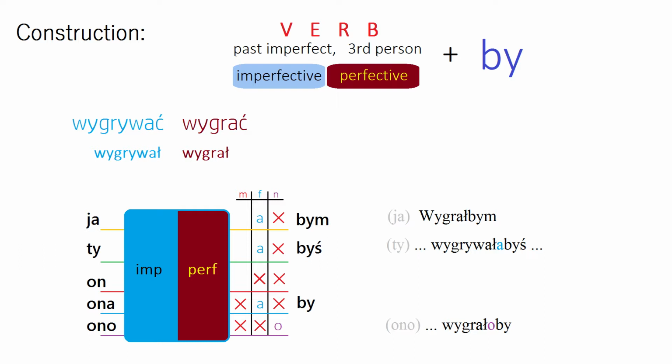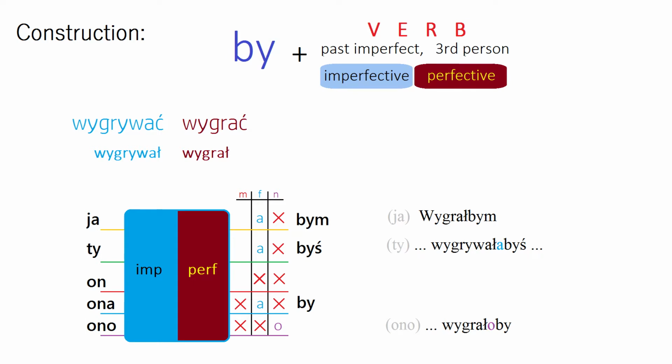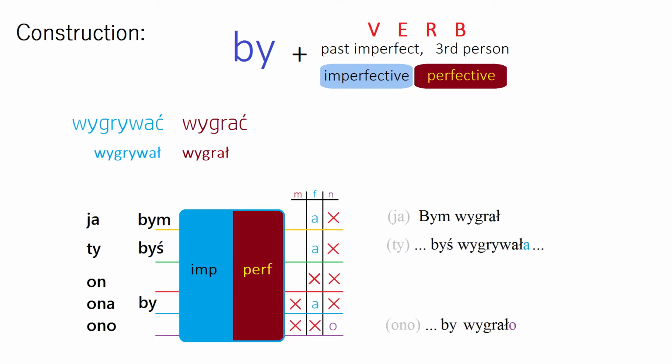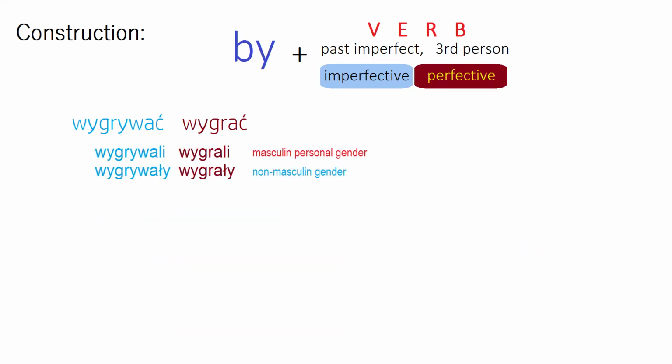But for you to know, this construction works also when the particle goes before the verb, and this way we write it separately. So it would be bym wygrał, byś wygrywała, by wygrało. Now let's see the same thing with plurals. The form of the verb would change slightly. Wygrywali, wygrywały for imperfective. Wygrali, wygrały for perfective.